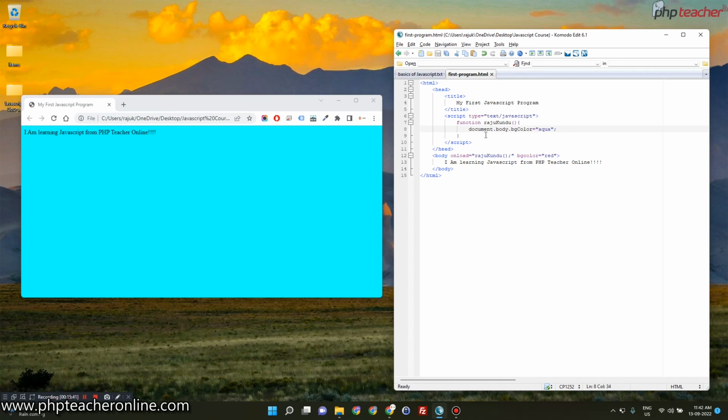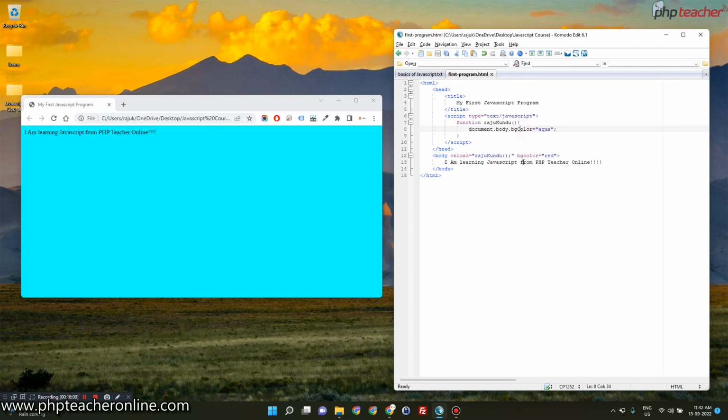So when the page is loading, the RAM has the content like the bg color should be red, but once your JavaScript onload event and this function gets triggered, it is changing that red color to aqua. I'll prove it to you.